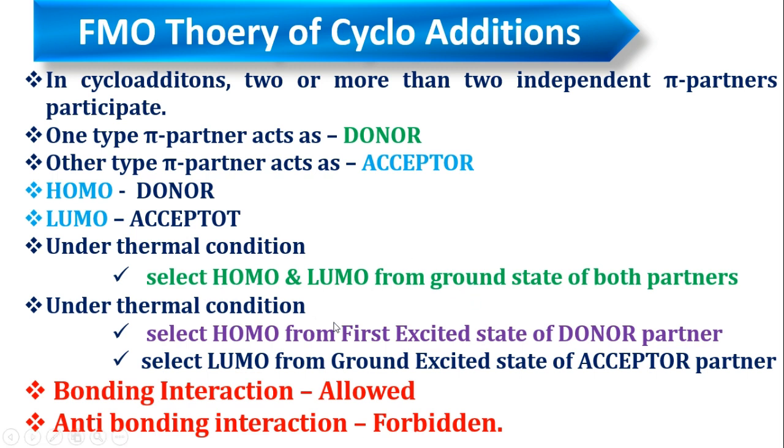Under photochemical condition, HOMO is selected from first excited state of donor and LUMO from ground state of acceptor molecule. Then you see the bonding or anti-bonding interaction. Bonding interaction is allowed; anti-bonding interaction is forbidden.